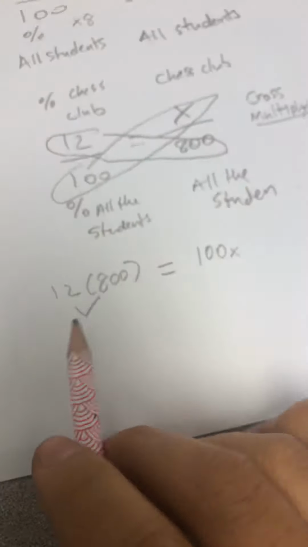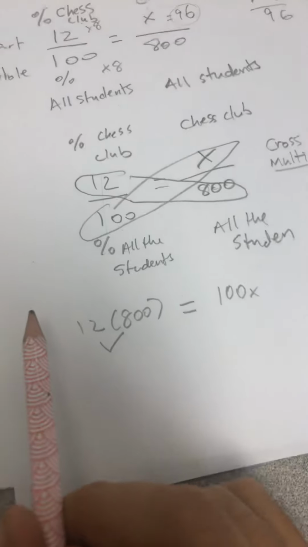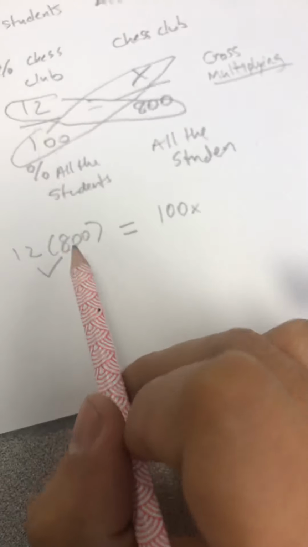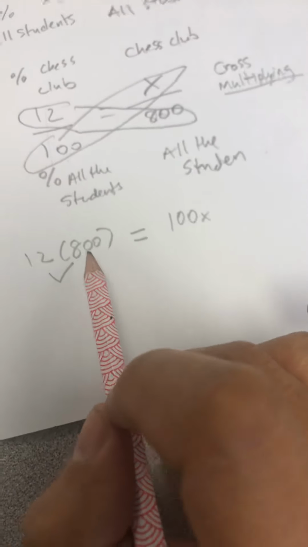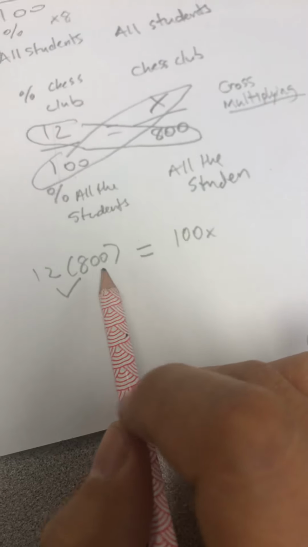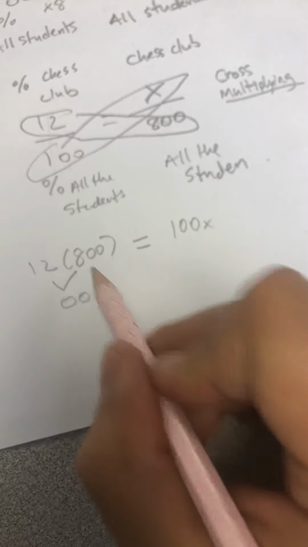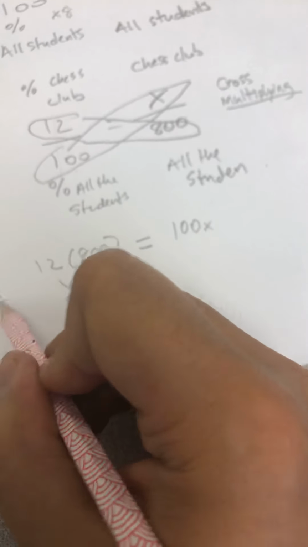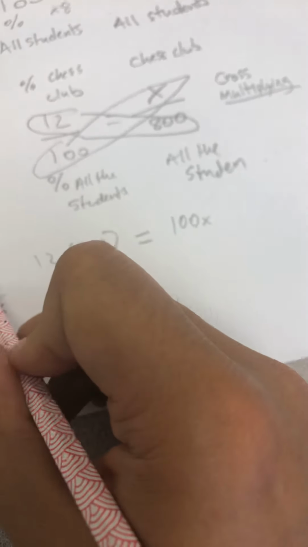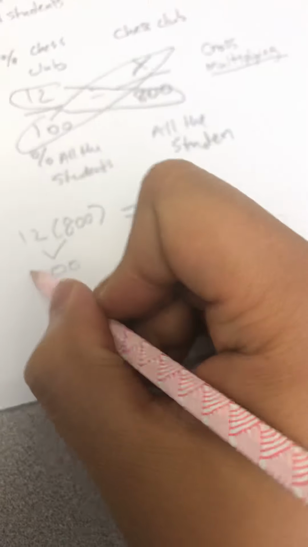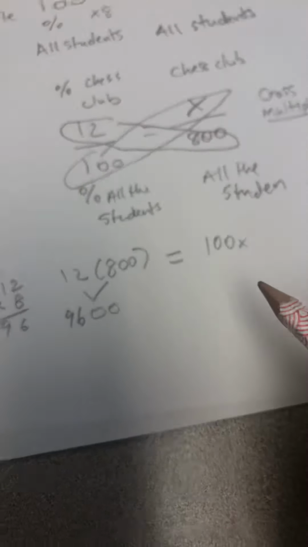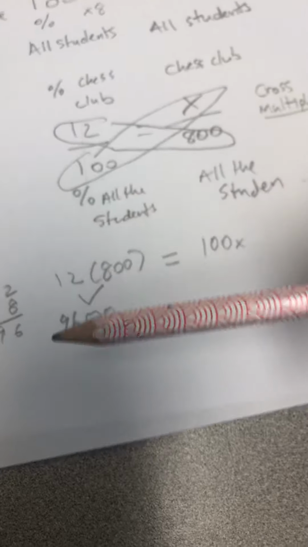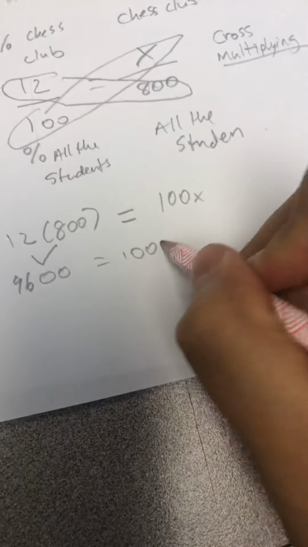12 times 800, now there's a shortcut. We could multiply 800 times 12. If we have whole numbers that have multiple zeros in them, we can count them: 1, 2, 2 zeros. And 12 times 8, if we don't know, we just do it on the side. 12 times 8 is 96. I have here 9,600. I'm going to bring everything down, equals 100x.